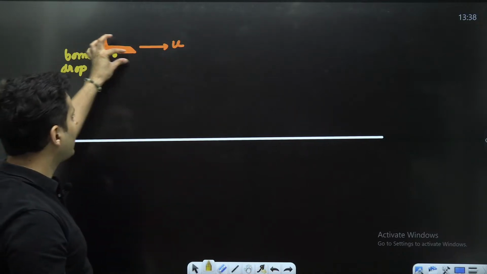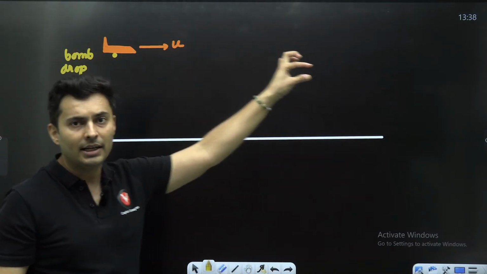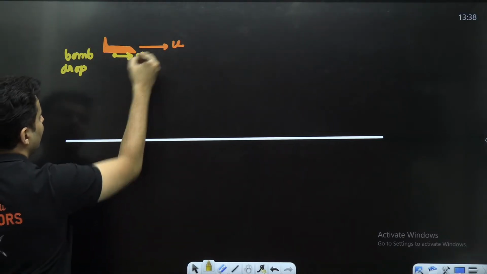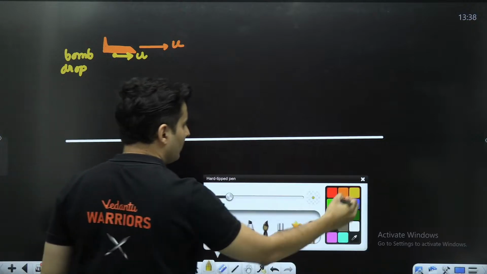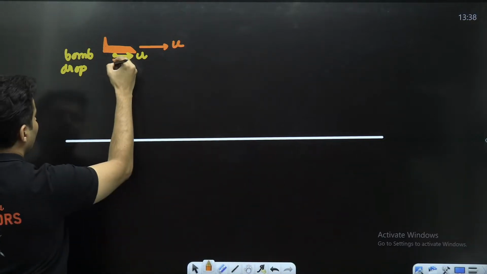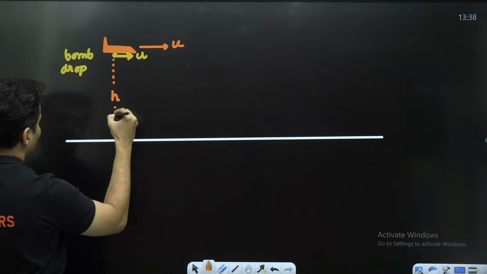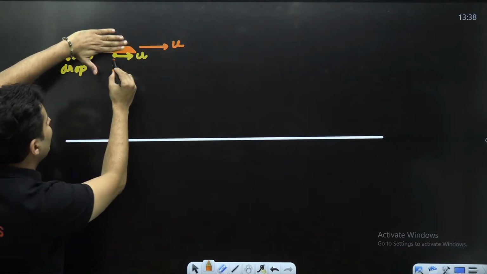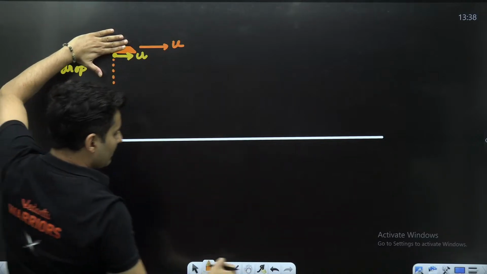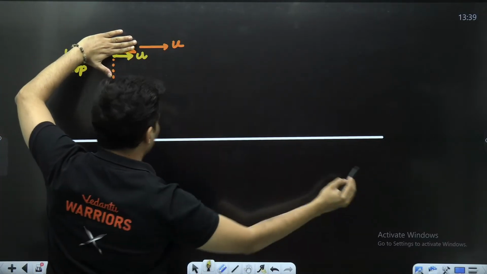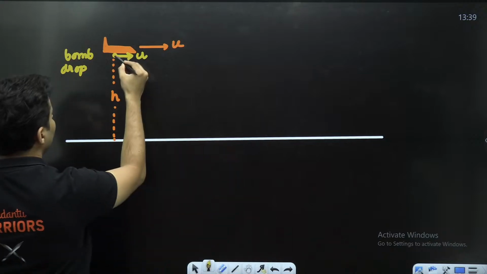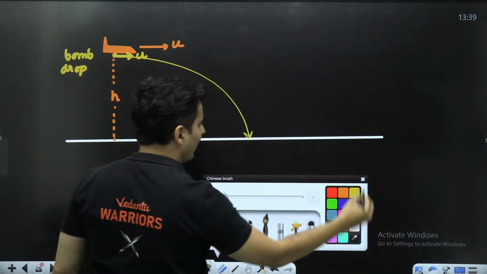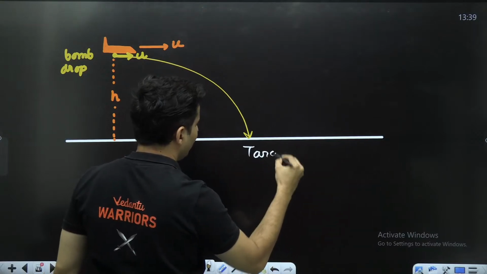The bomb is being carried by the aeroplane flying at that altitude, so the bomb also has that velocity like this. At the same time, keep in mind the bomb is at a certain height h from the ground. If you forget the plane, this problem looks like a projectile from a hill. So this bomb will go down and fall over here. This is where your target should be.